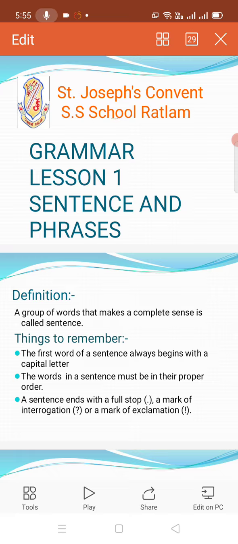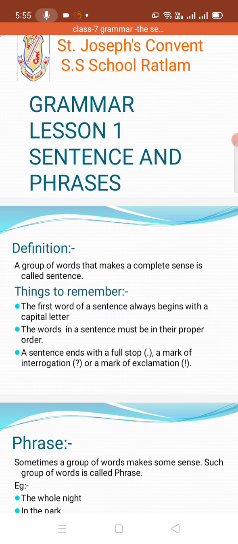Now, you have already studied sentences in the previous class. What is a sentence? A group of words that makes complete sense is called a sentence.